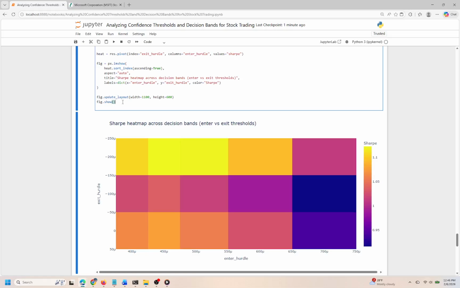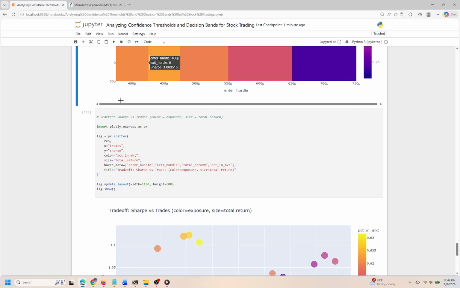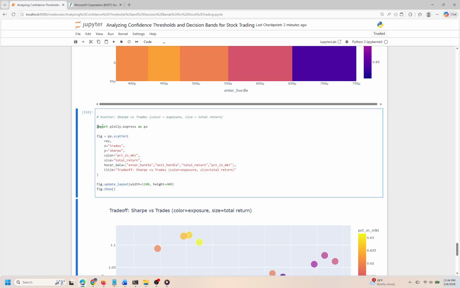Cell 14. In this cell, we're creating a scatter plot to visualize the relationship between the Sharpe ratio and the number of trades made during an investment period. This visualization is significant because it allows us to assess how trading frequency and performance interact, giving us insights into the efficiency and risk-return profile of a trading strategy.